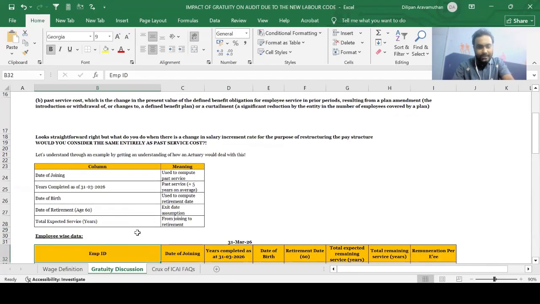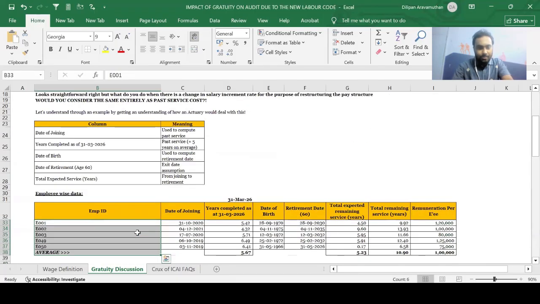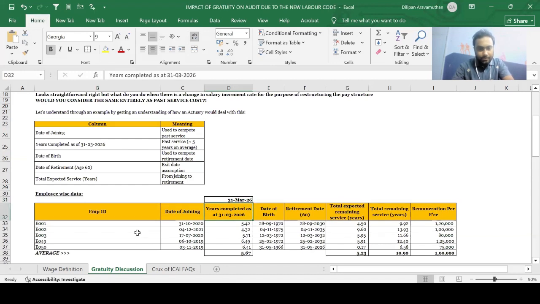So basically, guys, let's say we have 50 employees in our company, and let's say these are the dates of joining for these employees, and let's say this is the date of birth for the employees, and let's say this is the retirement age. For example, for employee 1, the date of joining is 31st October 2020. Let's say 31st March 2026 is the financial year end. So in this case, as on 31st March 2026, employee 1 would have completed 5.42 years.